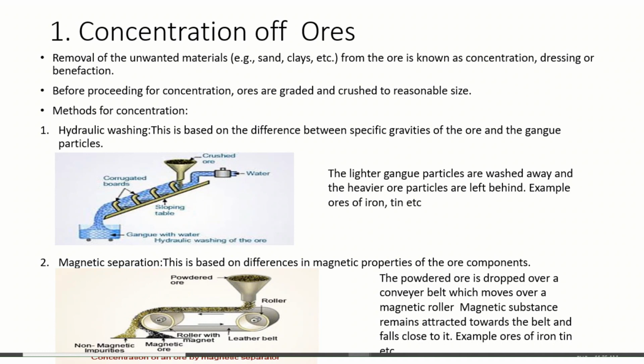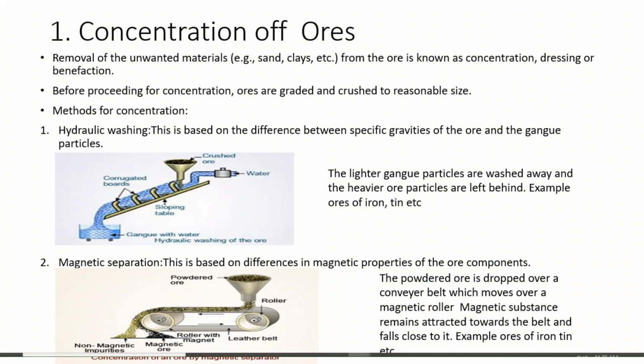In case of hematite, that ore is a magnetic substance, and gangue is a non-magnetic substance. But in case of tin, cassiterite contains some wolframite impurities, FeWO4, MnWO4. Wolframite is actually a tungsten impurity, and these impurities are magnetic substances.